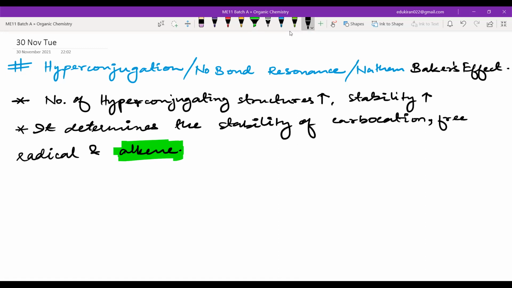So, what is hyperconjugation? How does it happen? First we looked at what it is used for, and now how it happens.